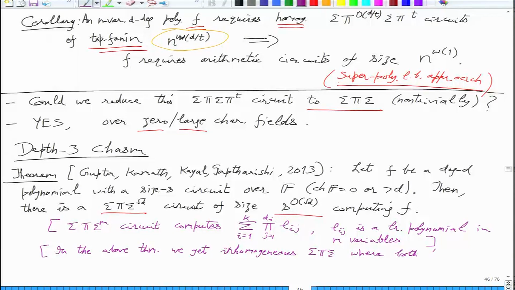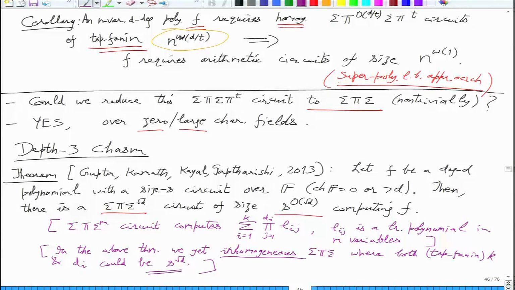Where both top fan-in k and the d_i's could be very high, S to the square root d. Okay, so it's inhomogeneous, and these other things which are unspecified, k and d_i's, these can be as high as the size.